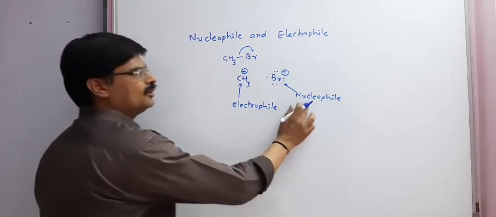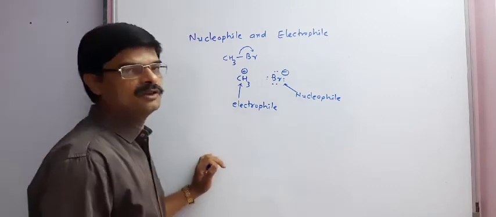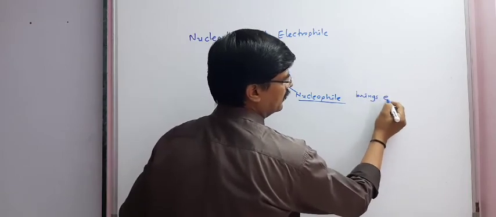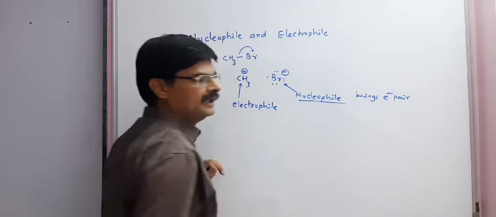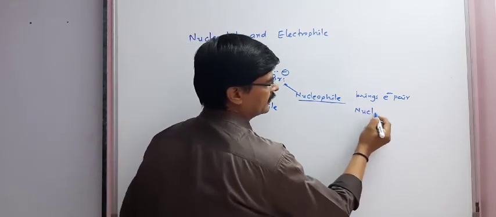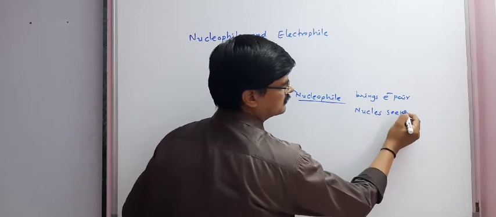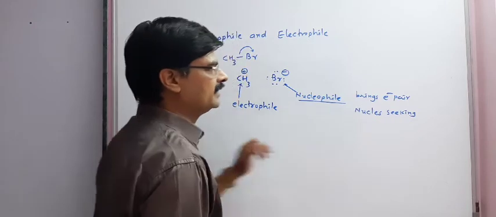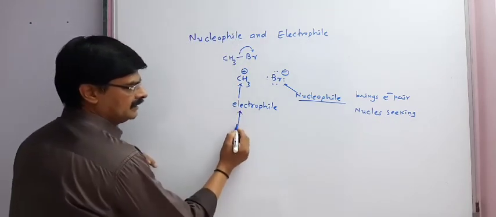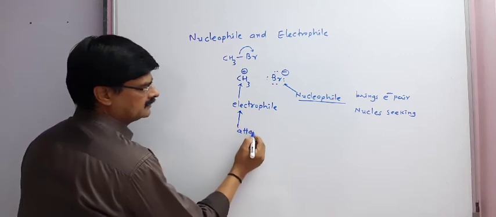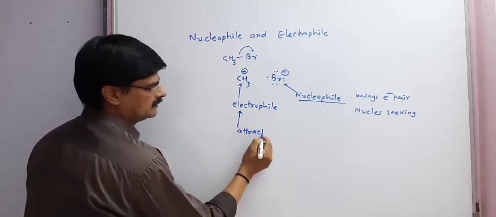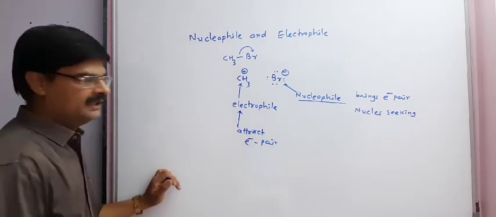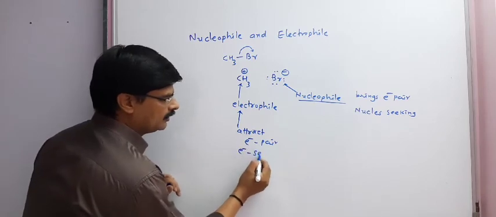So, what is the definition of nucleophile? A nucleophile brings an electron pair, and that is why nucleophiles are also known as nucleus seeking. Electrophiles attract the electron pair, that is why they are known as electron seeking.